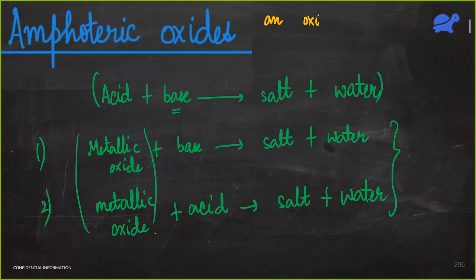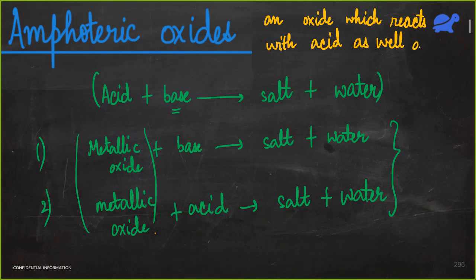An oxide which reacts with acid as well as base to give salt and water. Such oxides are known as amphoteric oxides because they are showing acidic nature also. They are also showing basic nature.